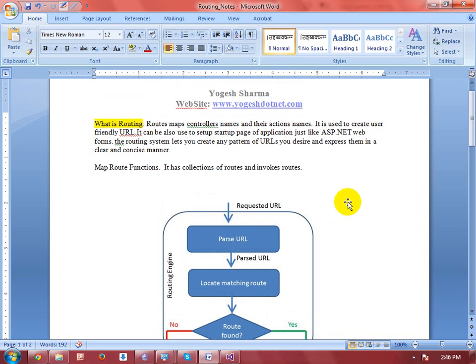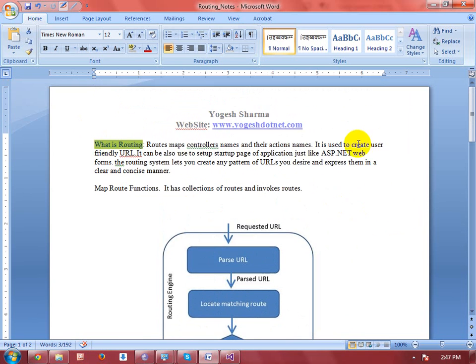Today I am going to discuss routing in MVC. Routing is a very essential part of running an MVC application, and you can say that to execute your application, routing plays a great role. Now let me tell you what routing is.